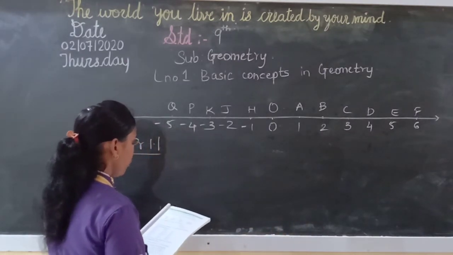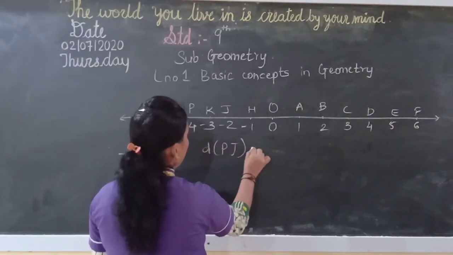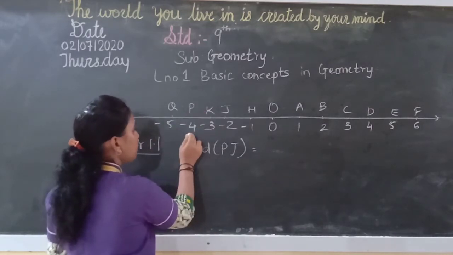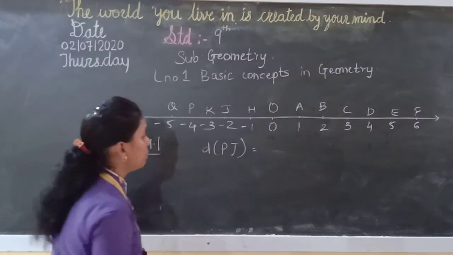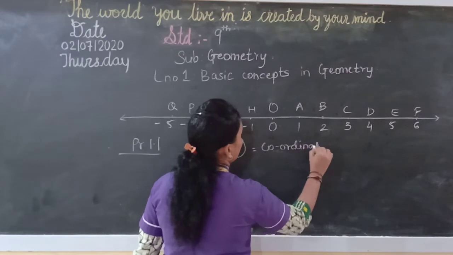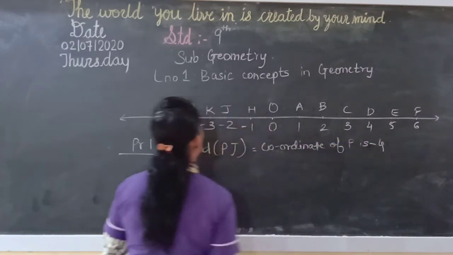We'll take the example of P and J. So here we want to find the distance between P and J. Now see, the point P denotes the number minus 4. So the coordinate of point P is minus 4. So here you will write: coordinate of P is minus 4.